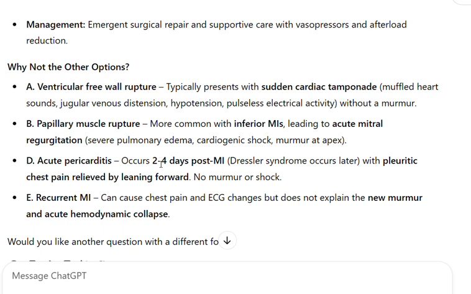D. Acute pericarditis occurs 2 to 4 days post-MI. Dressler syndrome occurs later, with pleuritic chest pain relieved by leaning forward. No murmur or shock. E. Recurrent MI can cause chest pain and ECG changes, but does not explain the new murmur and acute hemodynamic collapse.